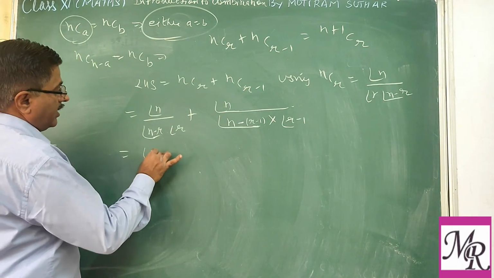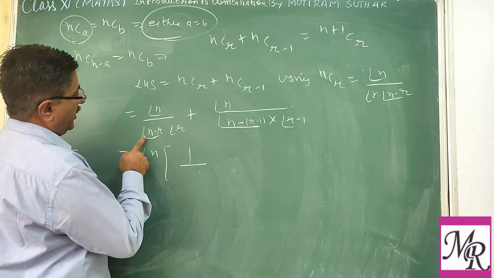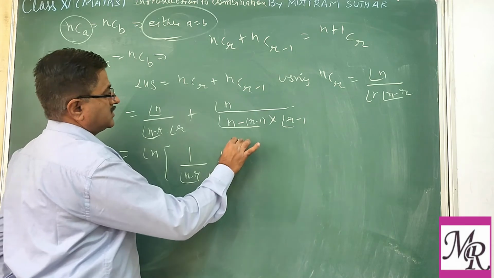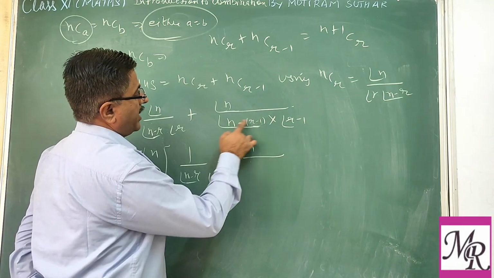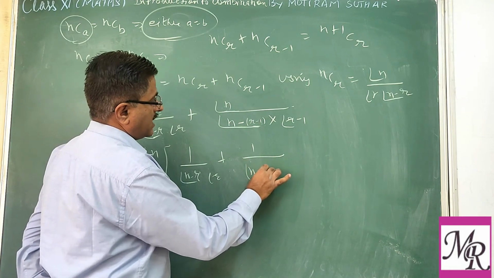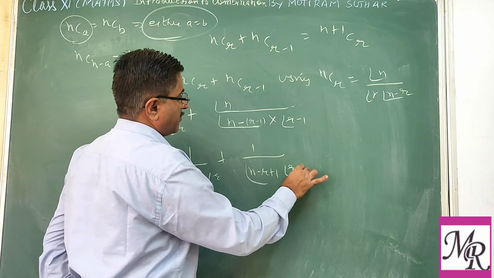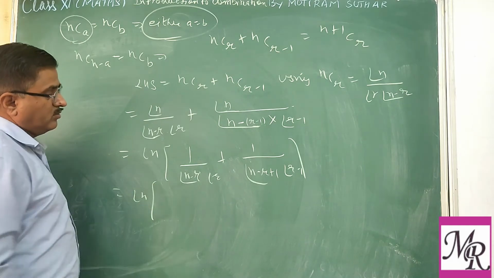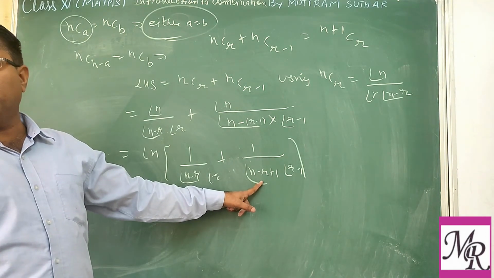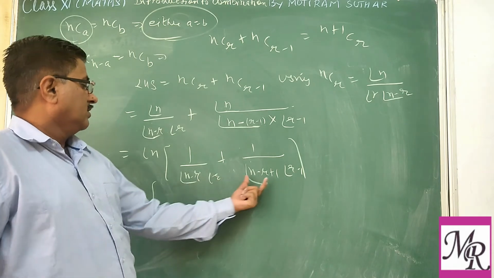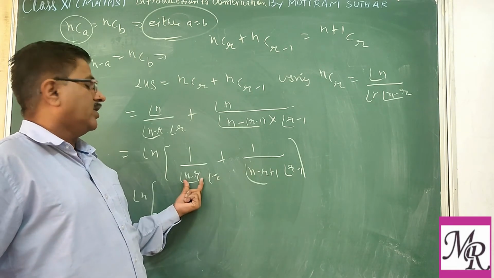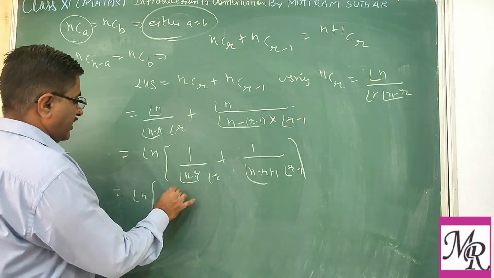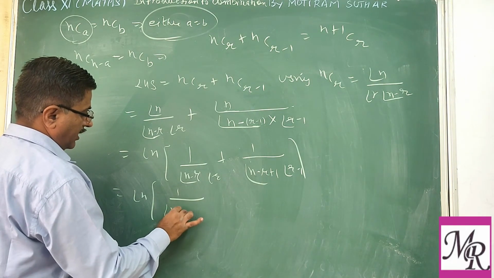So factorial n times, 1 upon (n minus r) into factorial r, plus 1 upon (n minus r plus 1) into factorial (r minus 1). Now you have to take the LCM, but before that make the factorials equal.